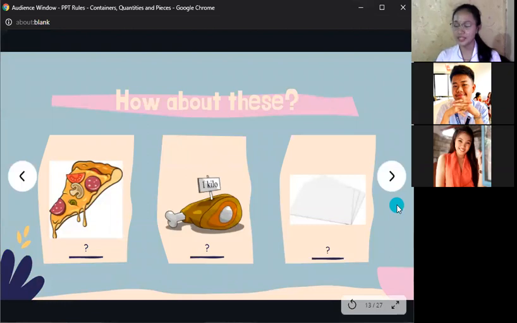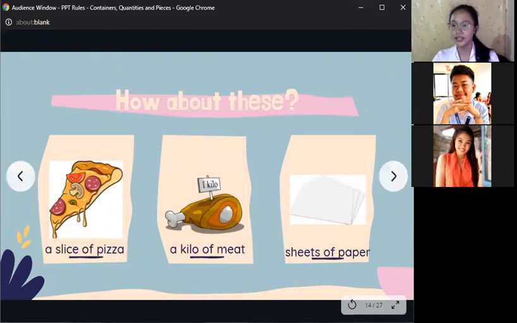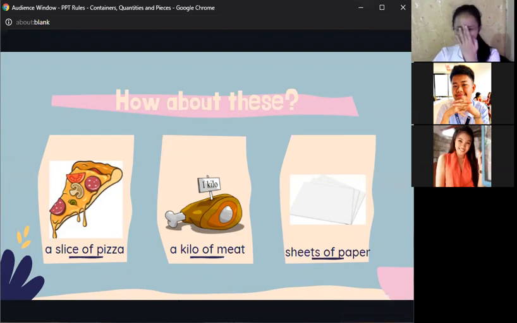Okay, let's see what these are. Can you read for me? A slice of pizza, a kilo of meat, and a sheet of paper. Yes. So, what do you think these are?